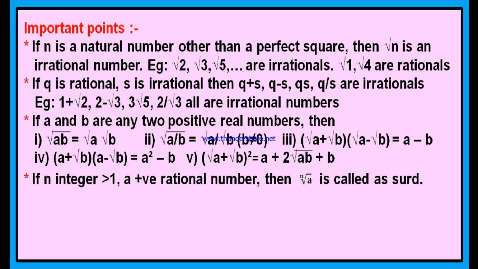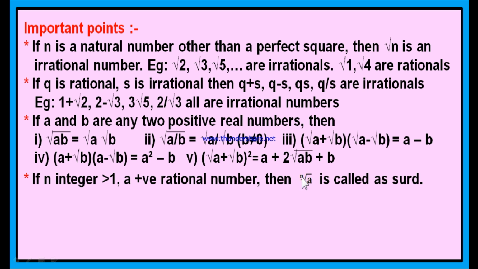Here n is an integer greater than 1 and the value of a is a positive rational number. Do you know what a rational number is? Good. A number in the form of p by q is a rational number. So, if n is an integer greater than 1 and a is a positive rational number, then nth root a is called a surd. Here this n, you should read this as nth root a. You should not write n before the square root. You should write n inside the square root.